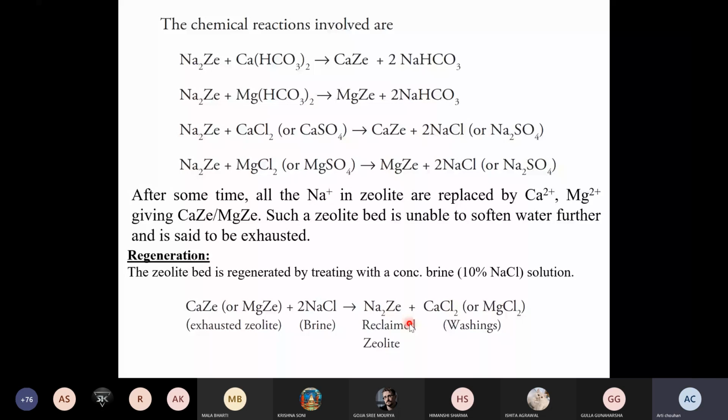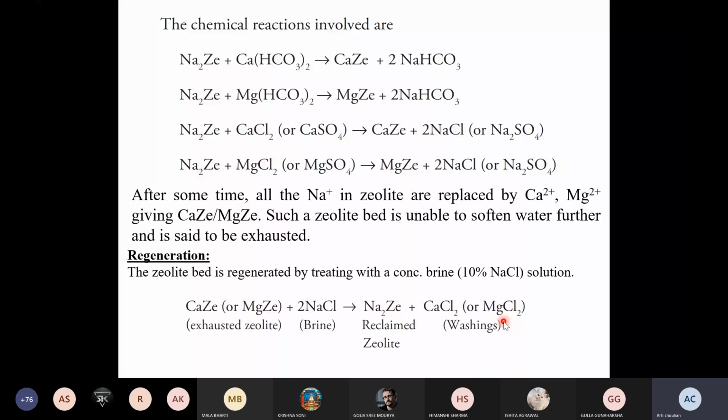On washing with cold water, the formed calcium chloride and magnesium chloride can be removed, and thus the zeolite is regenerated, because calcium chloride and magnesium chloride tend to stay in the dissolved state. So you can easily remove them from the zeolite by simply washing with cold water. This is the whole zeolite process.